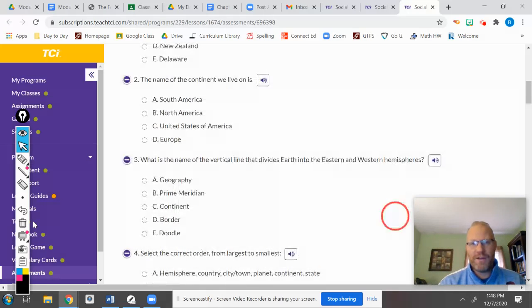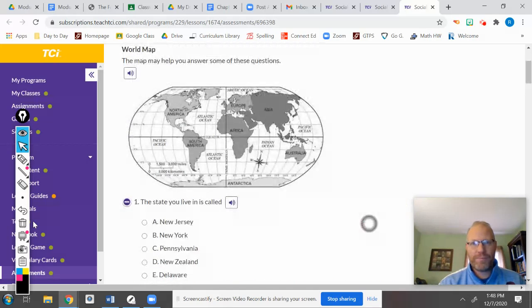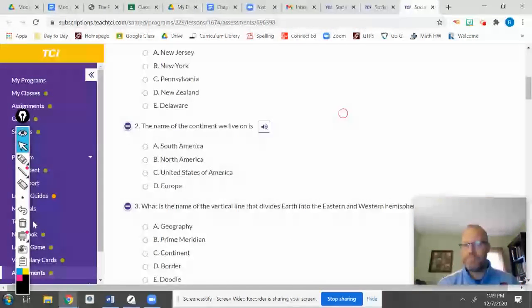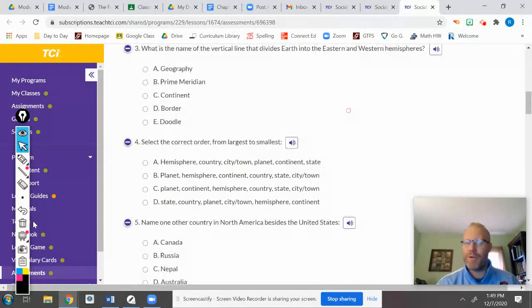With that question, if you are confused, take a look at this. Here's our planet. Here's a continent. Here's a country. Here's a state. And right there, there's a little tiny city. I hope that helps. If not, go back about 20 seconds. See if it helps.